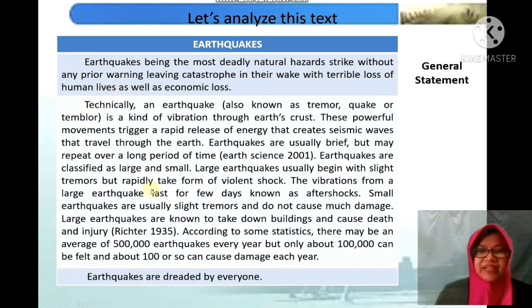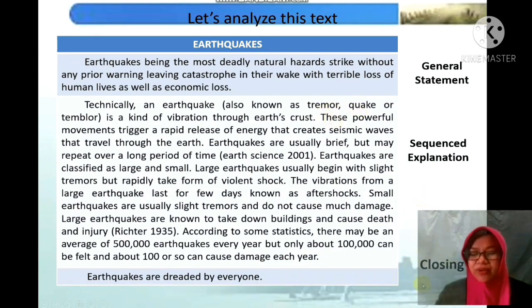Nah, dalam paragraf ini sudah mulai menjelaskan tentang how earthquake happens. Okay, maka ini disebut sequence explanation. Okay, and the last paragraph, earthquakes are dreaded by everyone. Nah, it is called closing. Nah, ketika kalian menulis explanation text, boleh memberi closing, boleh tidak, karena ini adalah optional, pilihan.